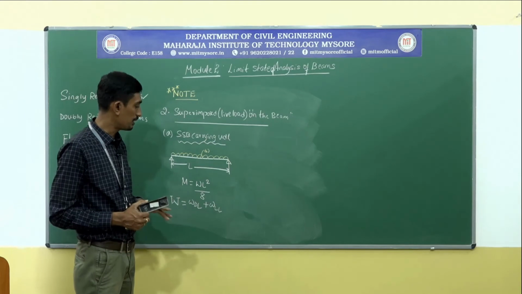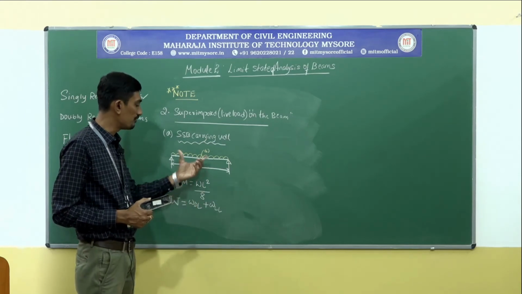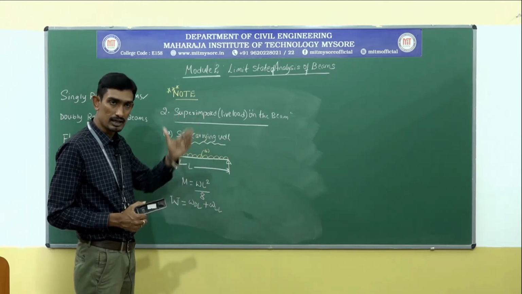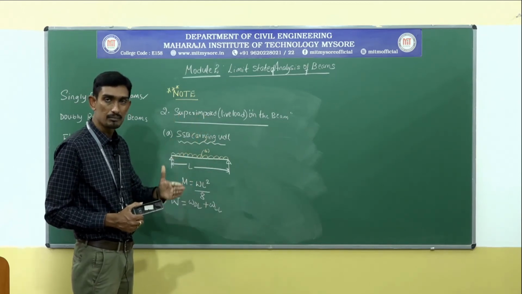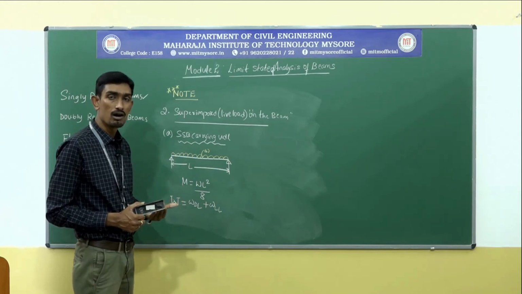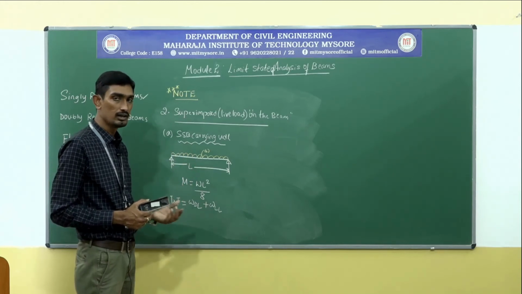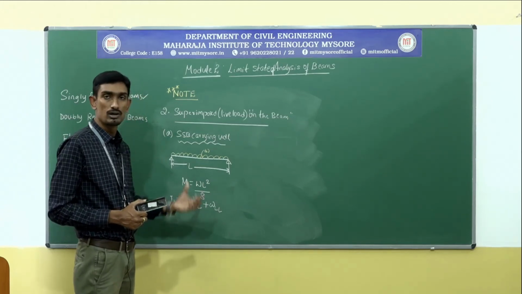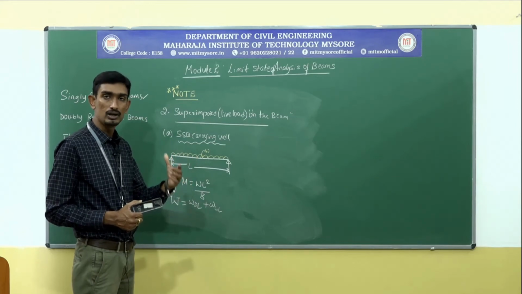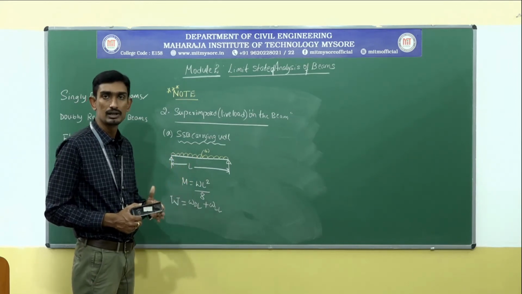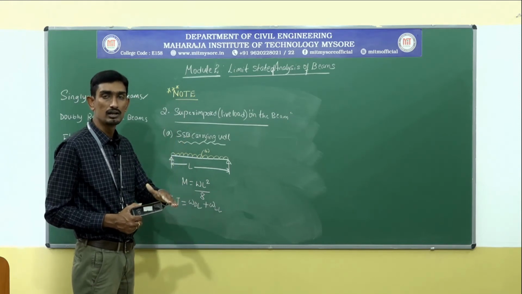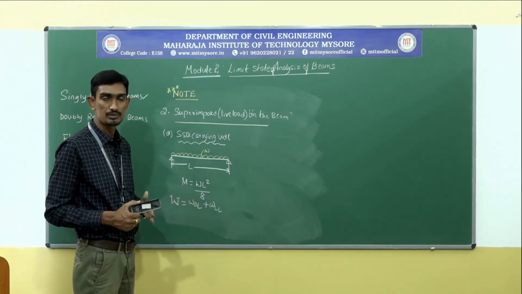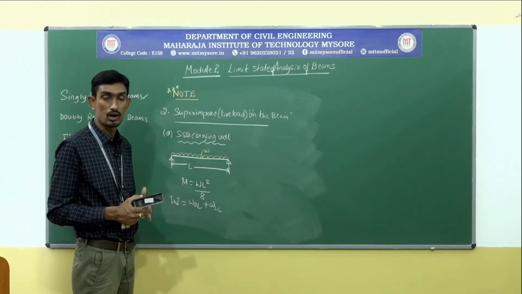For example, how to calculate the dead load? Width, multiplied by the overall depth, multiplied by the density of concrete or reinforced concrete will give you the dead load. I will repeat, dead load is equal to B, that is width, into overall depth, that is capital D, into density of concrete. These things we are going to calculate in the analysis part. In the problem I am going to explain how to calculate that.